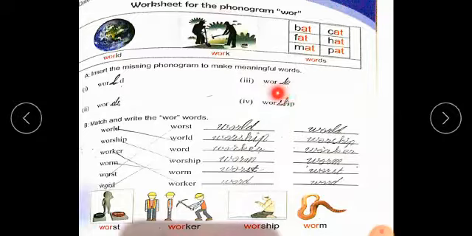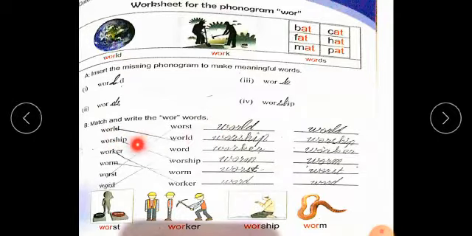If we use the sound of K with word, it becomes work, and the meaning is kaam. Words, we know what words are. And worship, ibadat. If we use the sound of sh with ip, then it becomes a new word, worship, which has its own meaning.